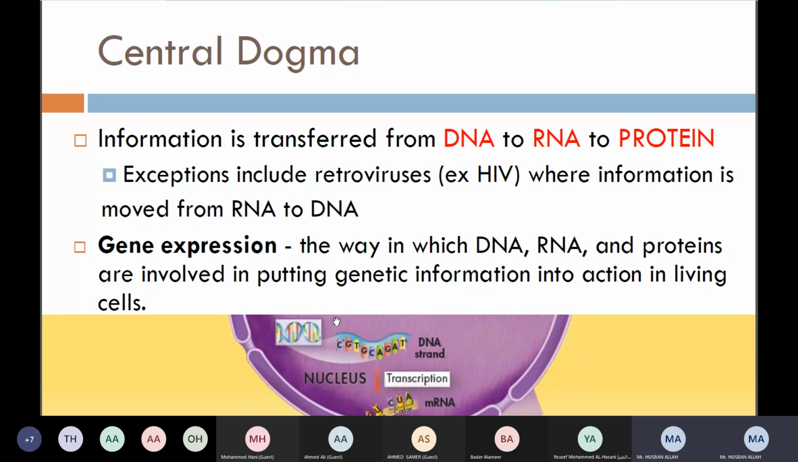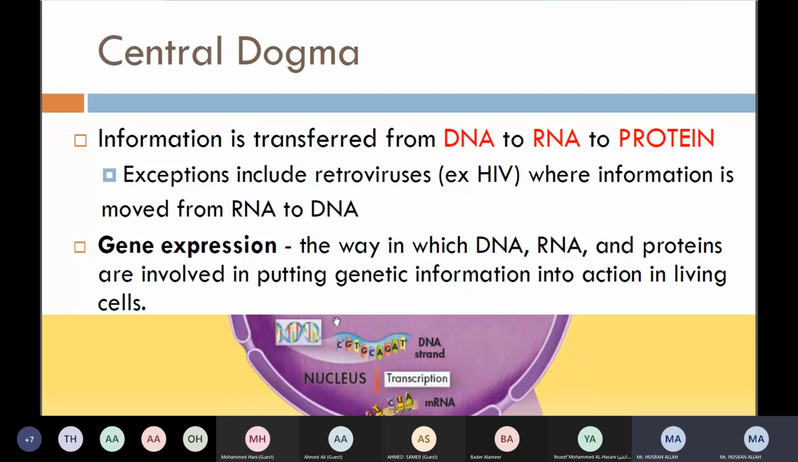The exception is in the case of what? The exception is in the case of the retrovirus. Those viruses which have genetic material RNA, not DNA, right? Like in the case of HIV, and we have now recently a new virus, the COVID virus, the coronavirus. It also contains RNA. So in this case it is an exception, and then the central dogma can be RNA to DNA, then to RNA, then to protein, right?